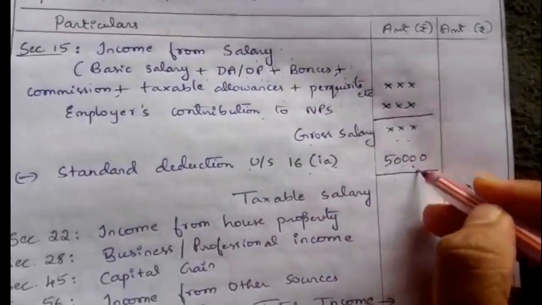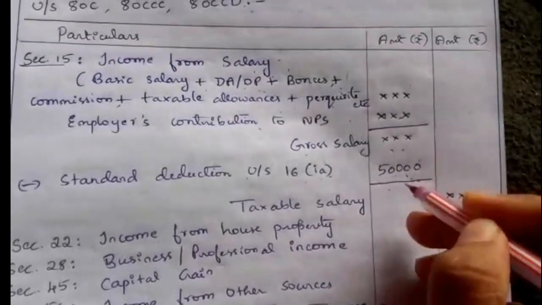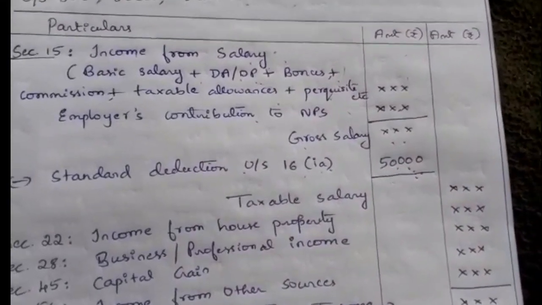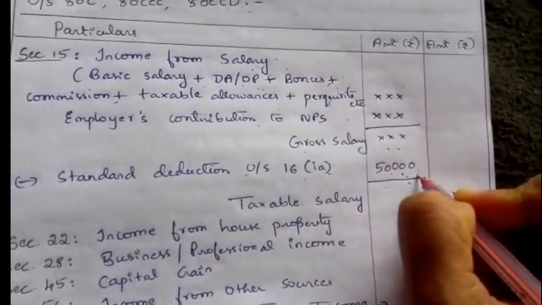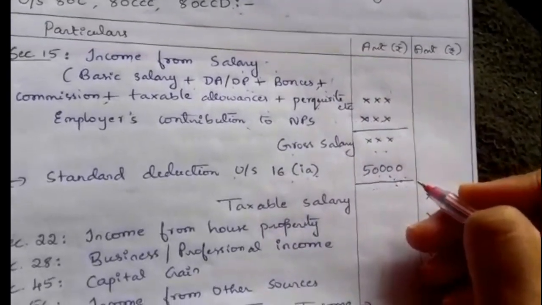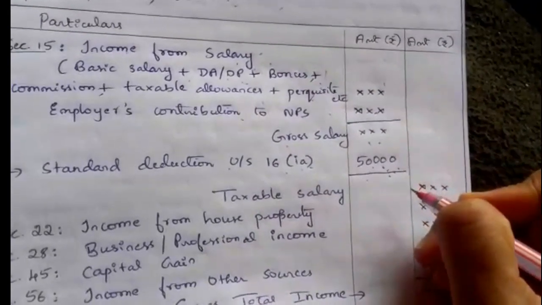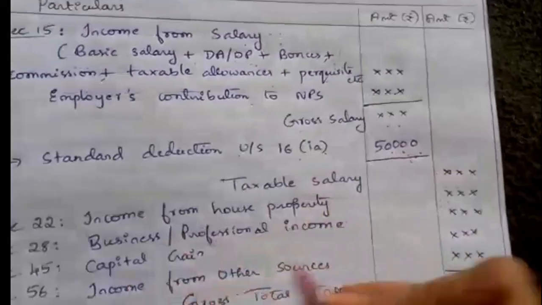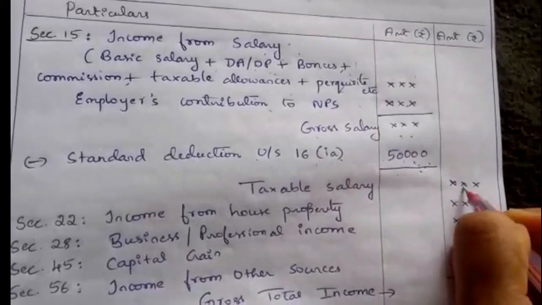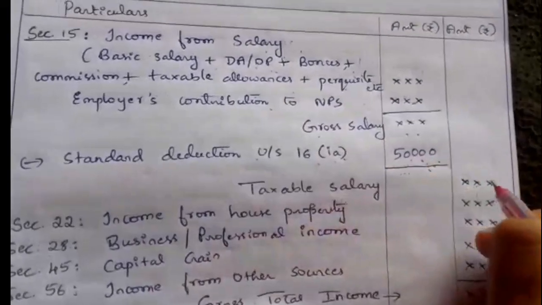salary. Previously it was 40,000, and for the assessment year 2020-21 it is increased to 50,000 through the interim budget 2019. Previously it was 40,000. So after deducting this we will get taxable salary or a net salary.